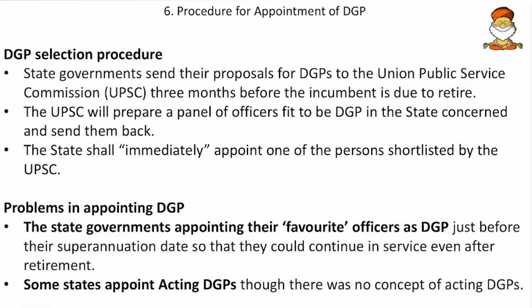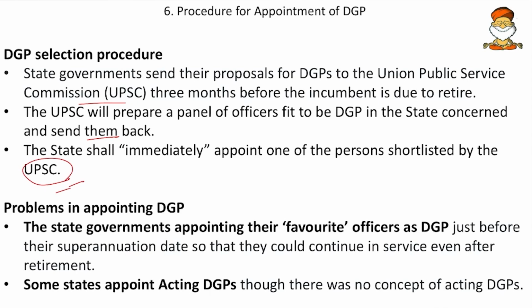Then come to the next, the procedure for appointment of DGP. So the actual procedure goes this way. The state governments send their proposal for the DGPs to the UPSC, that is 3 months before the incumbent is due to retire. And the UPSC will prepare a panel of officers fit to be the DGP in the state concerned and send them back. And the state shall immediately appoint one of the persons shortlisted by the UPSC.